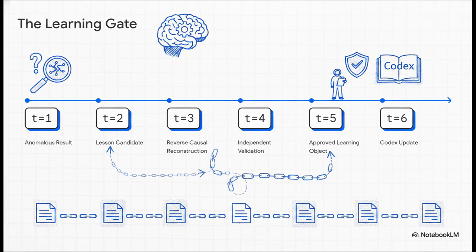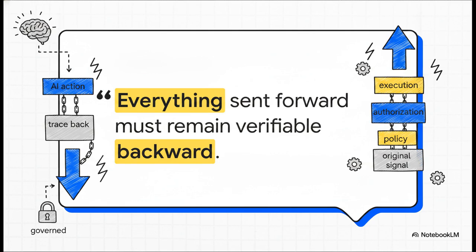From there, the system has to reconstruct the entire causal chain backward. It needs independent validation, maybe even from a human if it's high stakes. Only then does it become an approved learning object that can update the codex. Basically, learning requires a verified audit trail. And this perfectly highlights the foundational philosophy of the entire architecture, what they call the bidirectional coherence axiom. Everything sent forward must remain verifiable backward. An AI's action is only as good as the reverse path reconstructing its evidence.